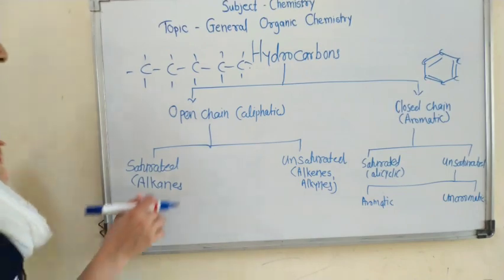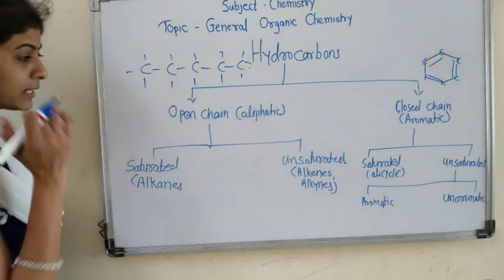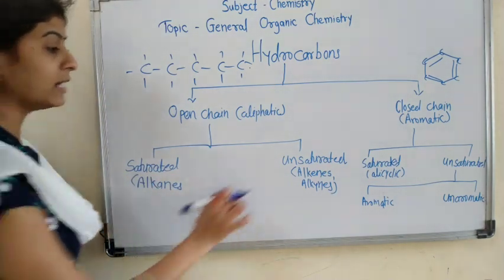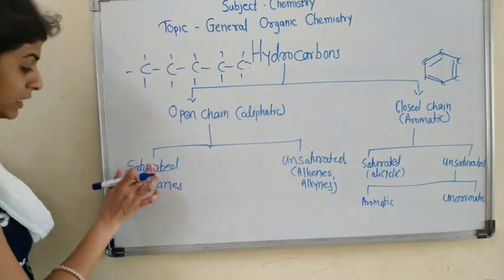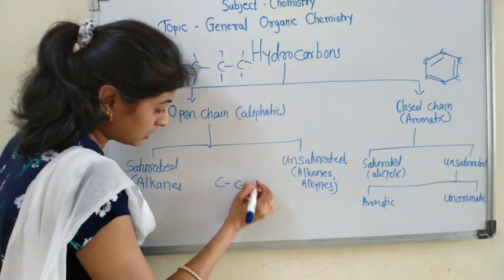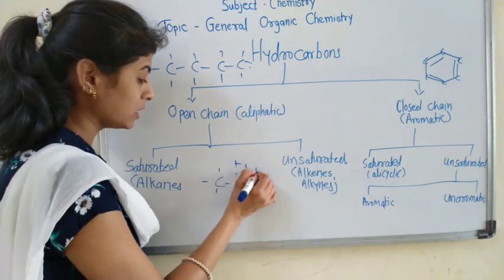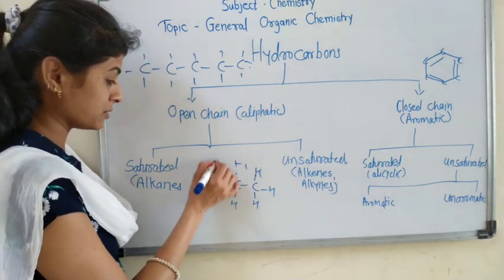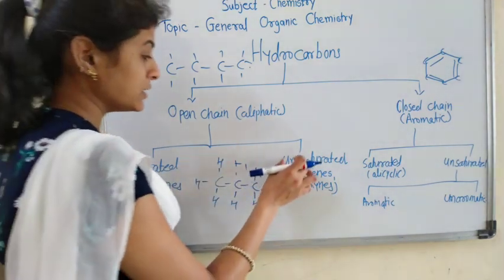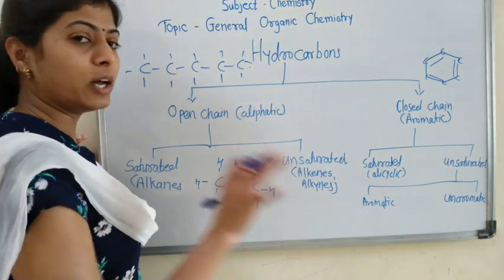Now open chain compounds, that is aliphatic compounds, are again classified into 2 types: saturated compounds and unsaturated compounds. Saturated compounds means all the bonds in that compound are single. Unsaturated compounds means there is a multiple bond, either a double bond or a triple bond.